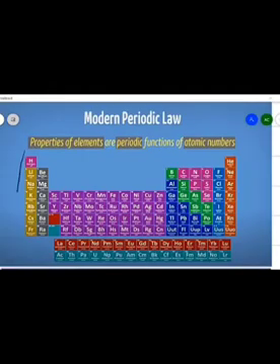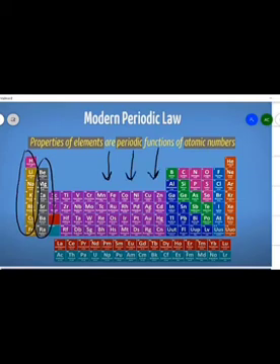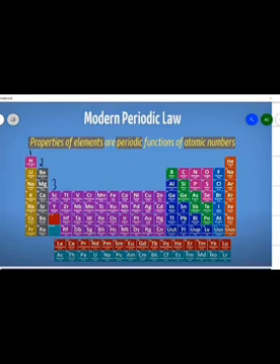Vertical columns are known as groups. This is group 1, this is group 2, and so on. These vertical columns in the table are known as groups, and there are 18 vertical columns: 1, 2, 3, 4, 5, 6, 7, 8, 9, 10, 11, 12, 13, 14, 15, 16, 17 and 18. So there are 18 vertical columns which comprise the groups.